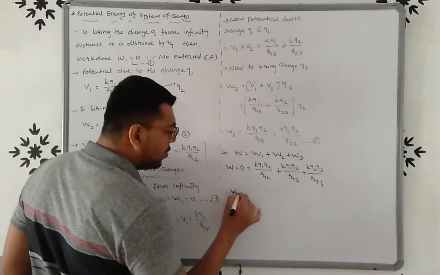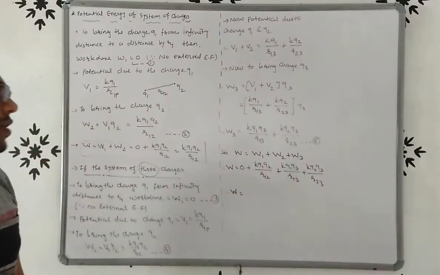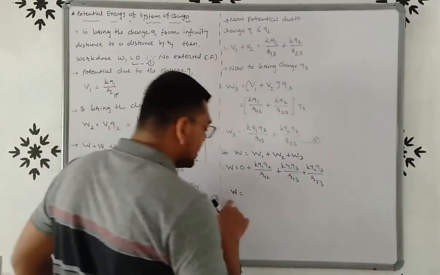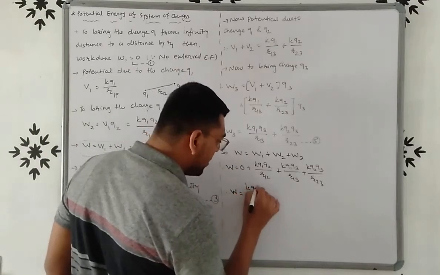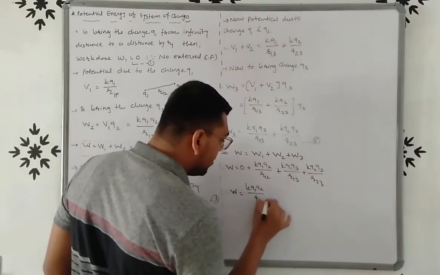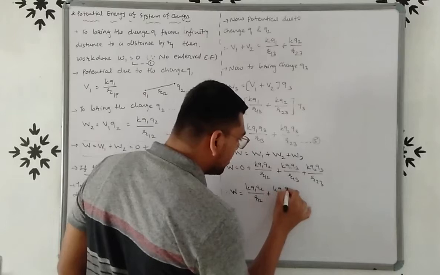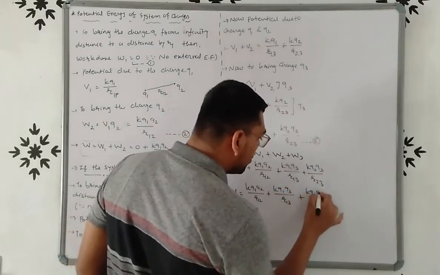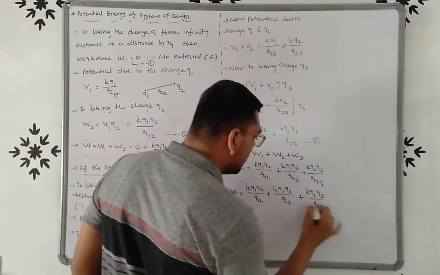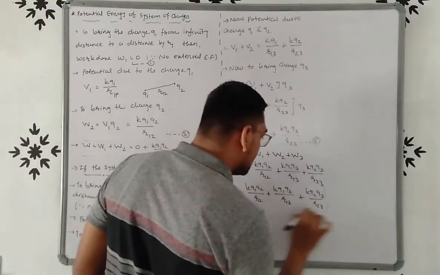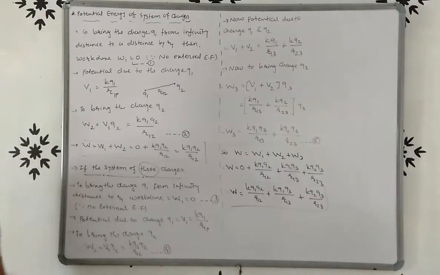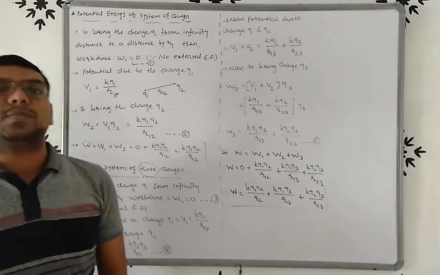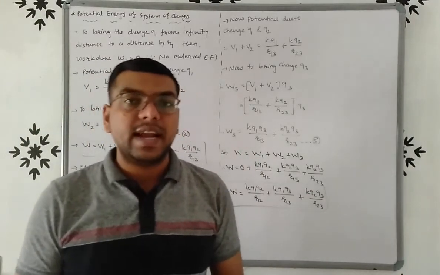So the potential energy of a system of three charges is W equal to KQ1Q2 upon R12 plus KQ1Q3 upon R13 plus KQ2Q3 upon R23. So this is the equation of potential energy of a system of three charges, right?